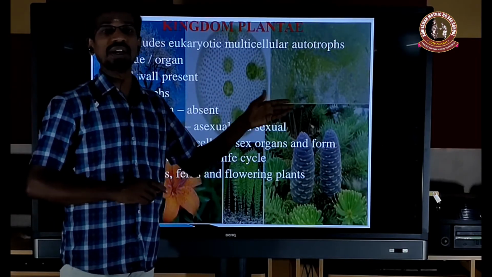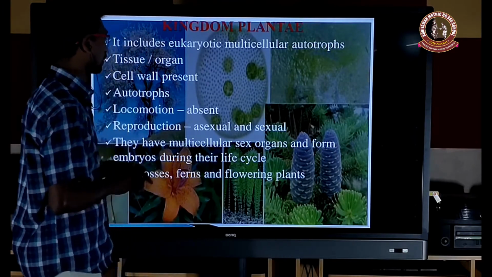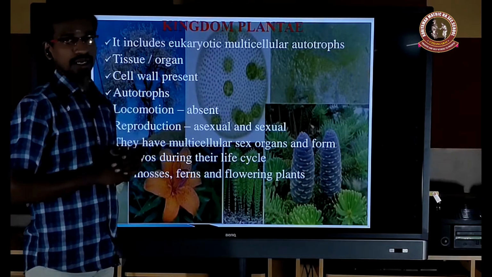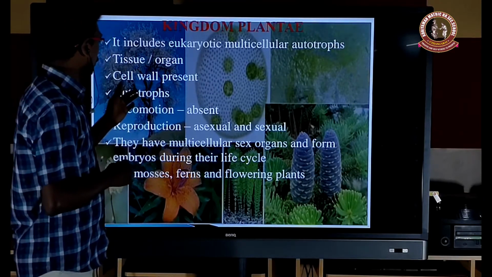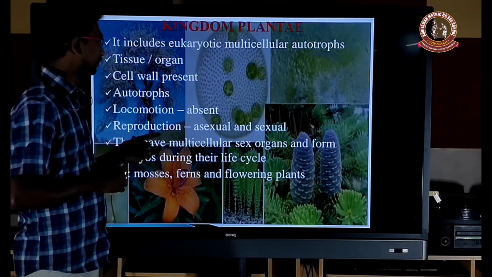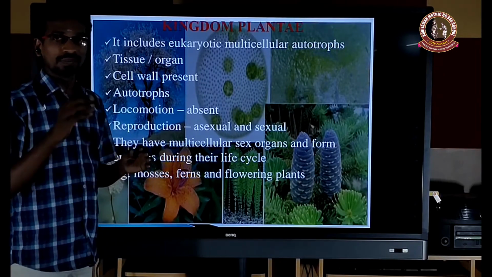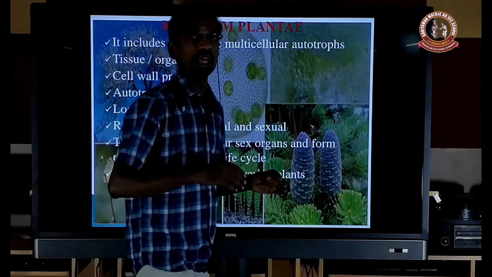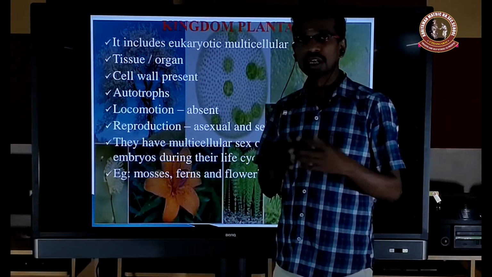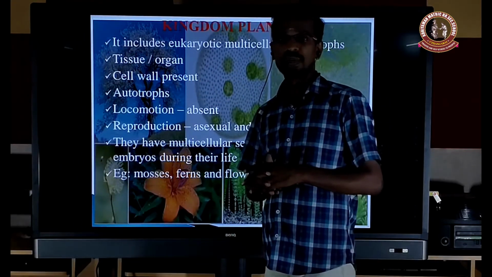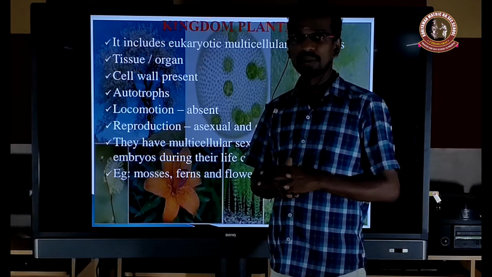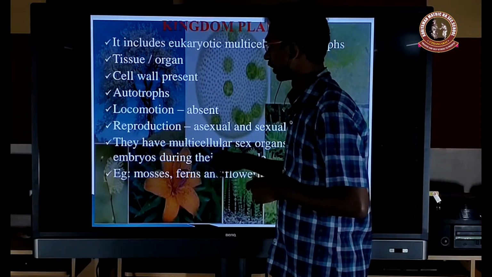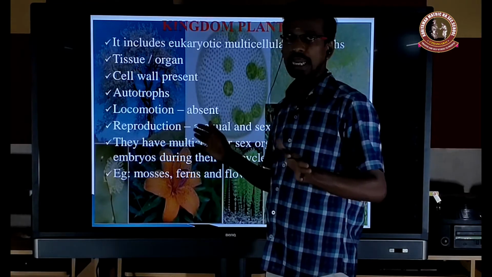This is also one of the drawbacks of the five kingdom system of classification. The plant body has tissues and organs. And the cell wall is present. It is mostly autotrophic. Exceptions are there, which I already told you: the monotropa form, saprophytic angiosperm, and Cuscuta, which is a partial parasite. It depends on some other organism for its needs. And locomotion is totally absent.